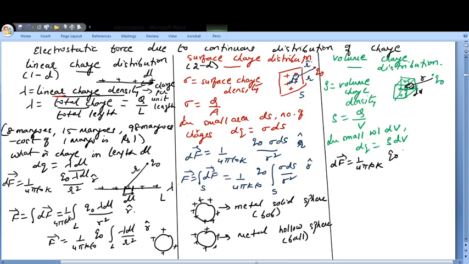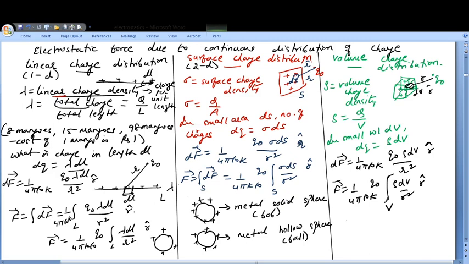That is dq. So dq is nothing but rho dV upon r square. So this is going to be your, and this is the unit vector, the direction of this force. Now if I want to know the total force, it is going to be the integration of this. So 1 upon 4 pi epsilon naught, k, q naught can be brought outside, and it is going to be rho dV upon r square, this r vector, integrated over volume v. So this is how you will be dealing with your volume charge distribution.